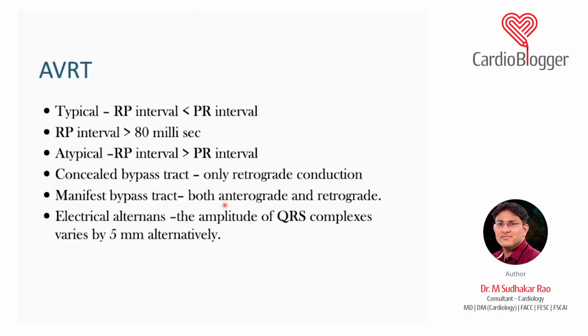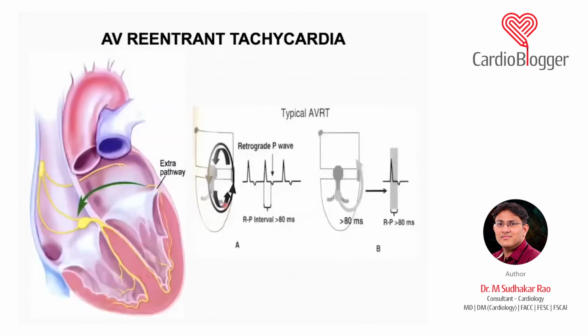So in the ECG, if you are able to see some alternance of the QRS amplitude, which is varying, it usually suggests AVRT. Second, if you see diffuse ST depression, that the ST depression in the ECG is too much in the lateral leads, again it suggests AVRT. But you should know that both of these characteristics are because of the rate and not per se because of the arrhythmia. Also, one important thing is AVR will be positive sometimes in the AVRT. So these are the few things, apart from a longer RP, which you should be able to differentiate from an AVNRT.